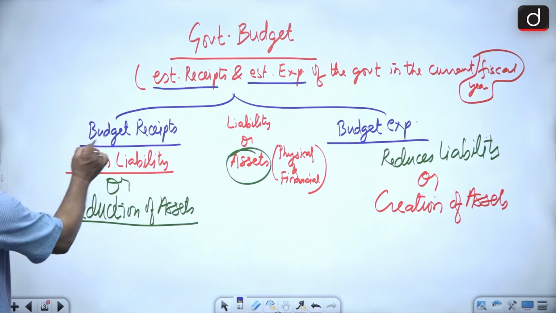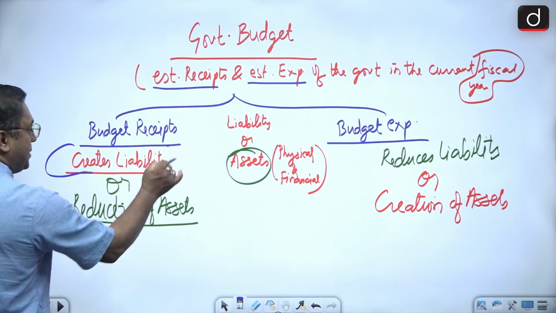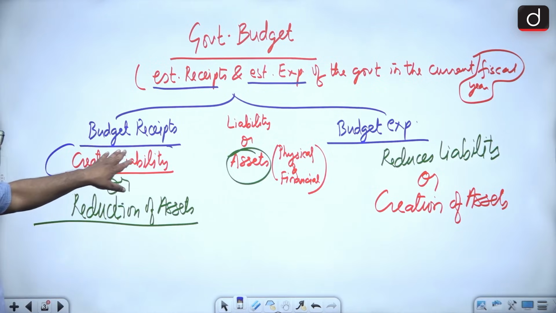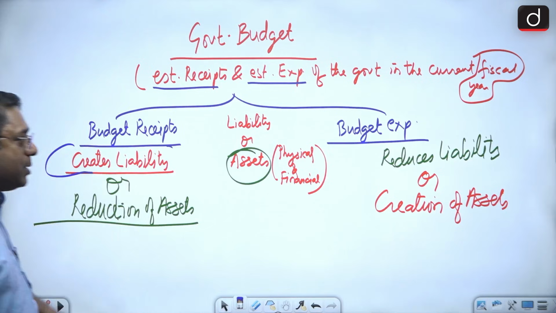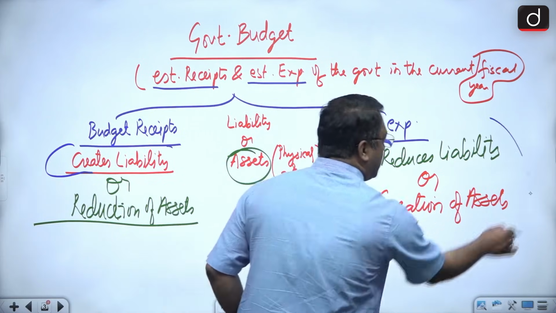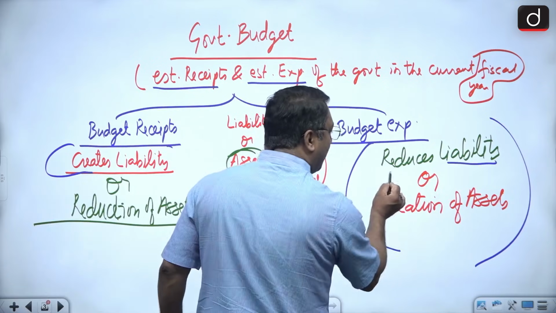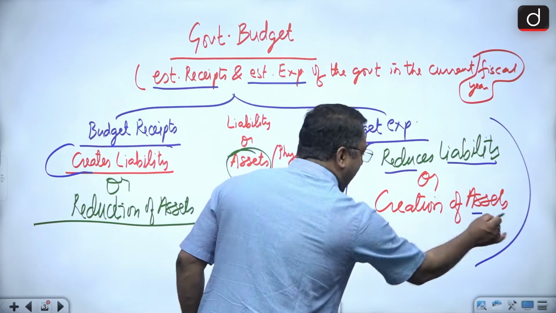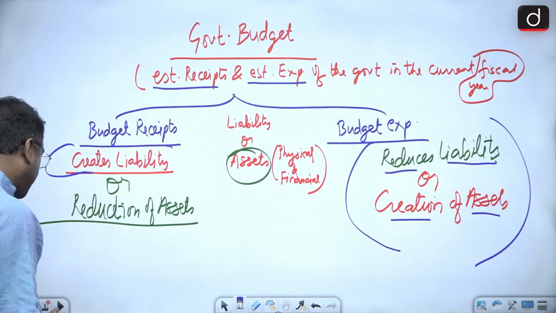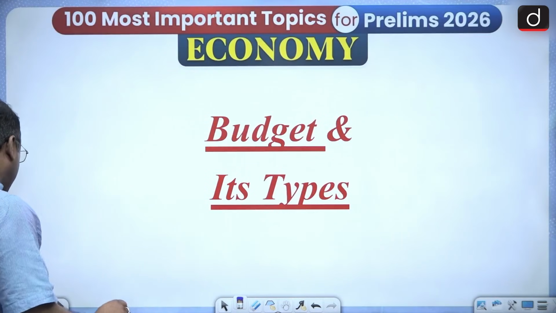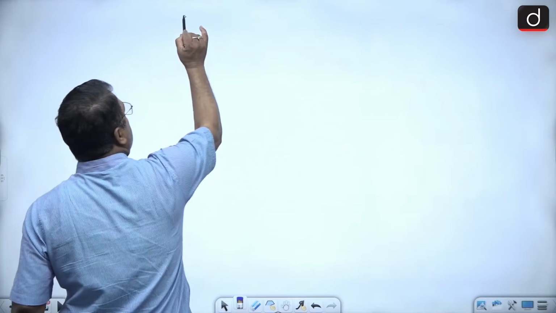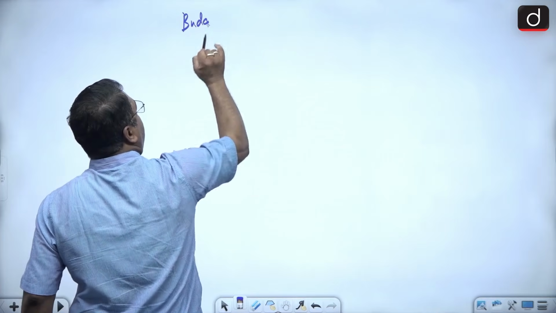Now, did I say with receipts, there is always creation of liability or reduction of assets. Now, what happens with expenditure? Everything changes. Here with liability, the word reduction is used. With assets, the word creation is used. Let me give you a very simple thing. Now, what is this? This is budget